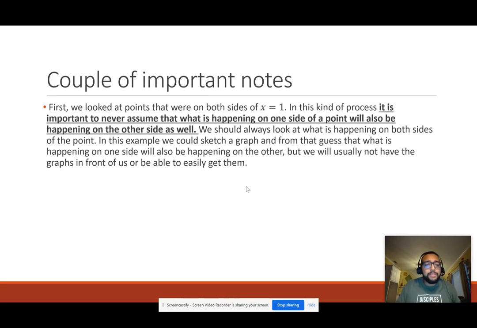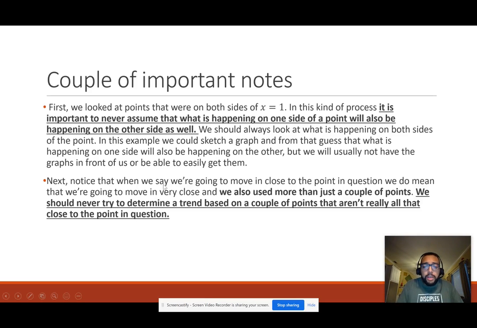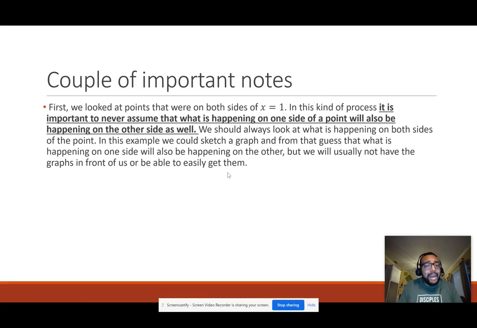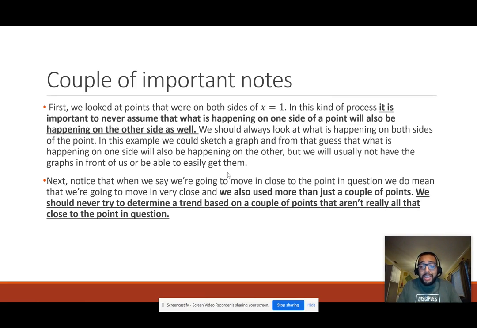All right, so a couple things real quick. We looked at points on both sides of x equals 1. We can never assume that what's happening on one side of a point will also be happening on the other side of the point. I was able to sketch a graph, but that's not always the case. Notice as well, I used a lot of points here. I didn't just use a couple of points. I used 4 points on either side of x equals 1. That's important. You need to use a bunch of points.